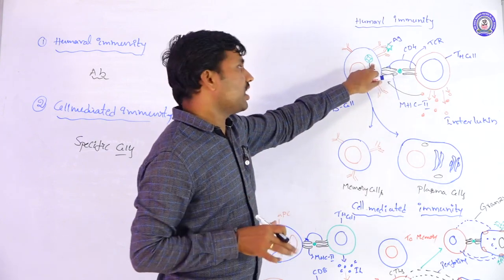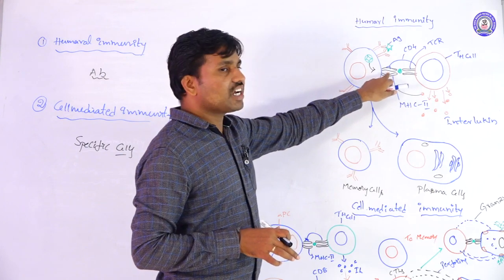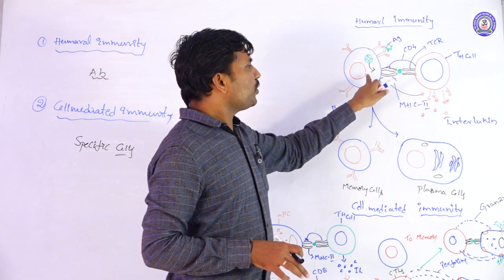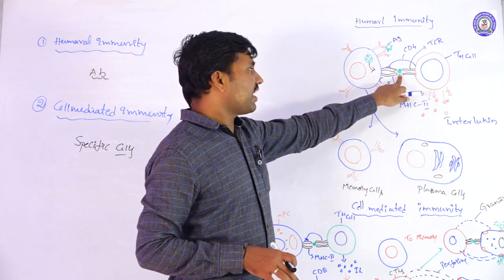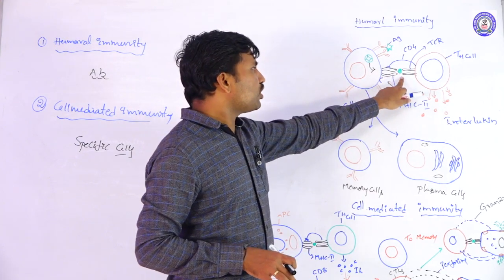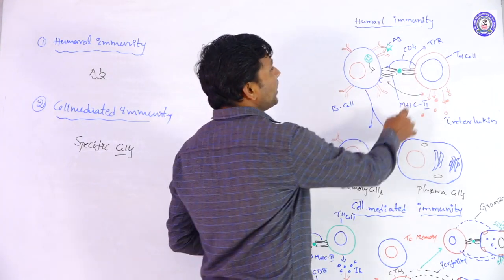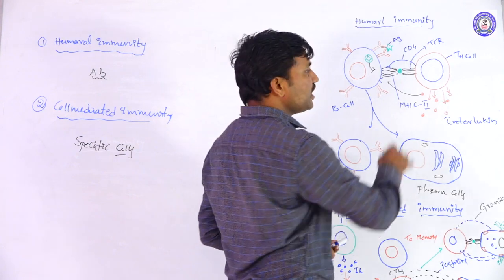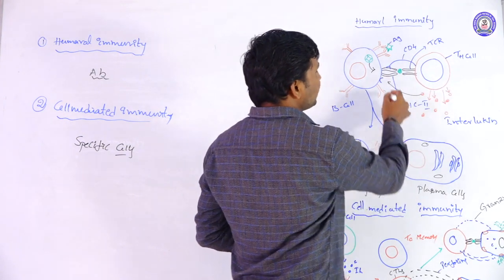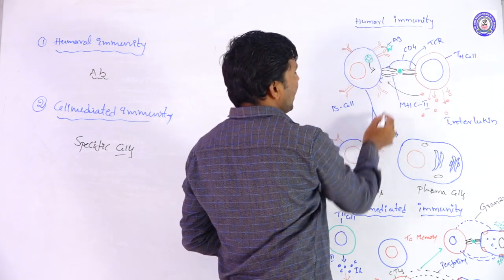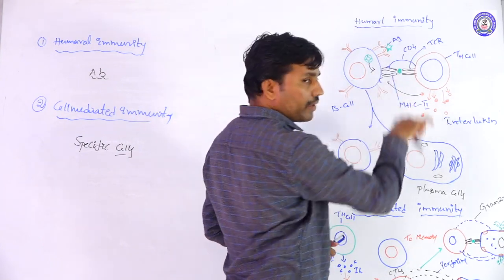Once the configurational change occurs, the mature B cells expose this green color antigen towards the outside, so that it can be recognized and bound by the T cells, with the help of the MHC2 complex.